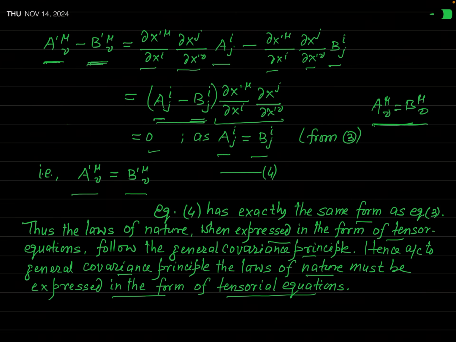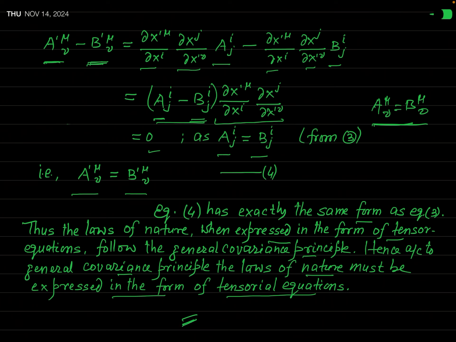Now, as I have told you, this question in your examination is basically asked as a short answer type question. If you have to write a short note, or if a question is asked in this manner, briefly explain the principle of general covariance, then you may end your answer up to this point, from the beginning of this video.